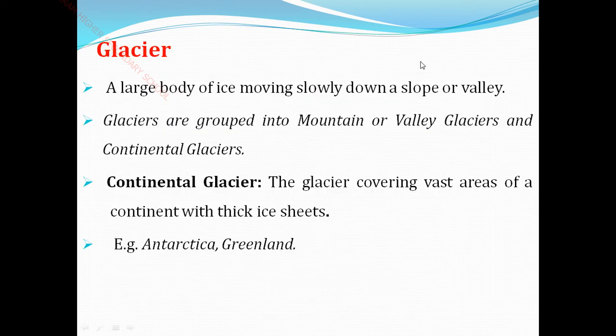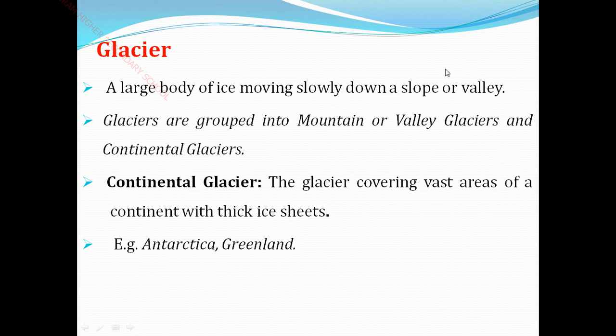Glaciers. Do you know what is meant by glaciers? Glaciers means a mass of ice that moves slowly down a slope or a valley. So a large body of ice moving slowly down a slope or a valley. Do you notice my slope? Steep sides, it falls like a slanting one, or a valley.